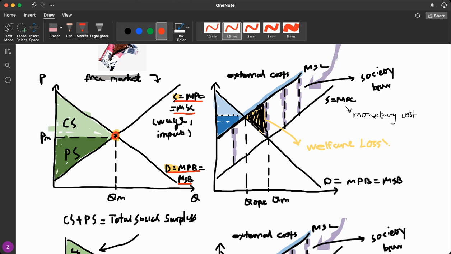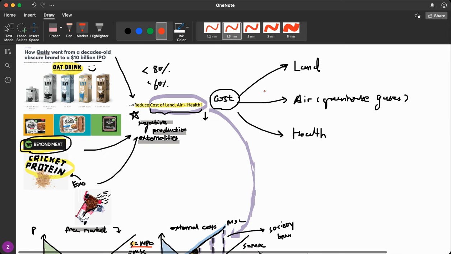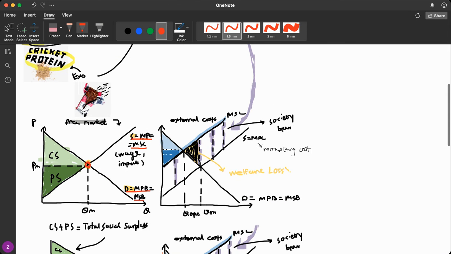But note that here, we haven't calculated the cost to health and the environment. So these costs will only go to individual producers. So if you imagine yourself to be a dairy farmer, this marginal private cost will include the wages that you pay to your workers on your farm and the food that you feed to cows on your farm, right?